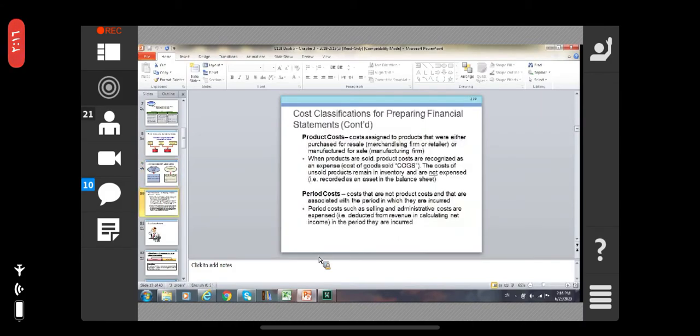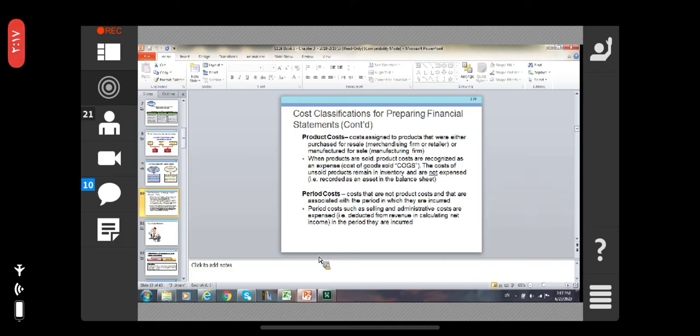Cost classification for preparing the financial statement: product cost and period cost. Product cost is the cost assigned to products that were either purchased for resale, by merchandising firms or retailers, or manufactured for sale, by manufacturing firms.